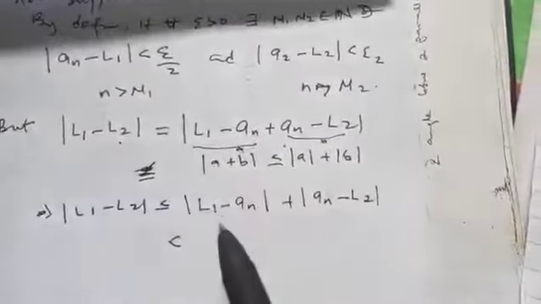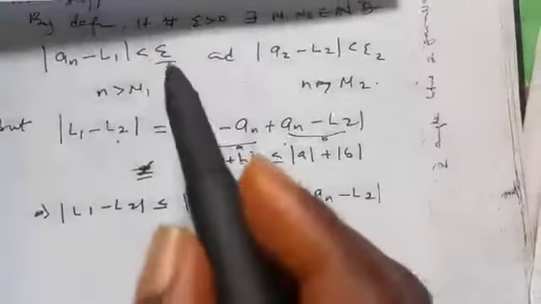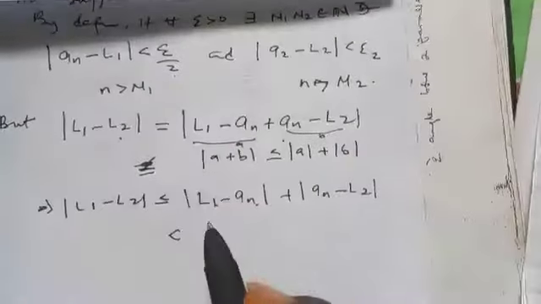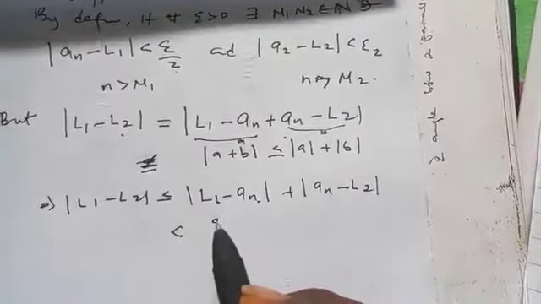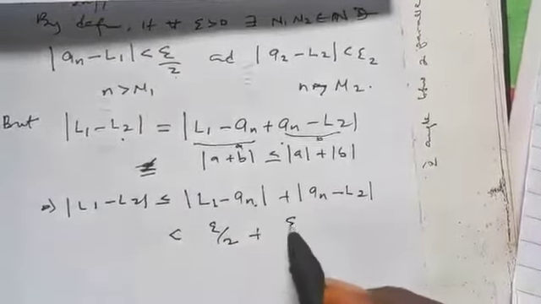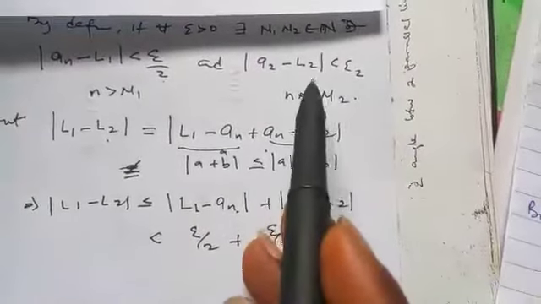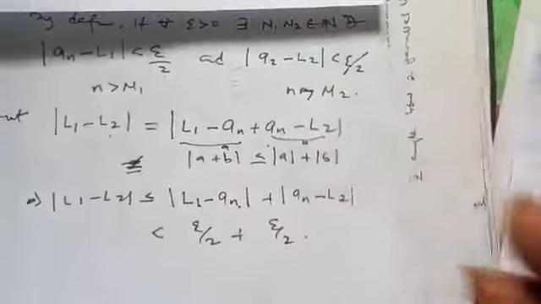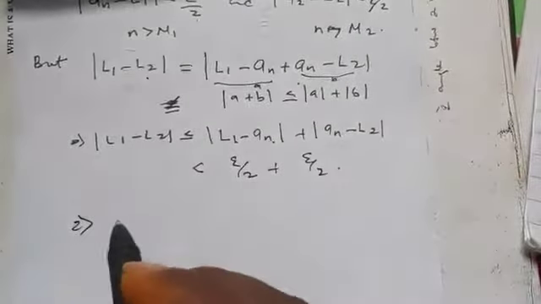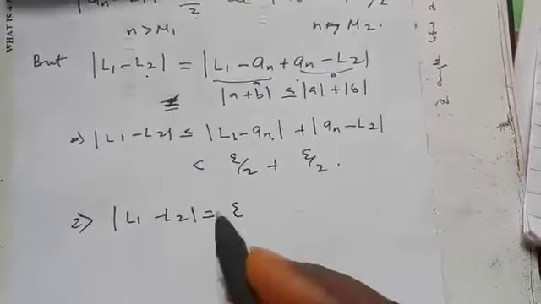Now you observe that L1 minus an, because it is inside absolute value, is the same thing as an minus L1, which is strictly less than epsilon over 2. And this one too will be strictly less than epsilon over 2, because of what we have here. From this place, we have that absolute value of L1 minus L2 is strictly less than epsilon.